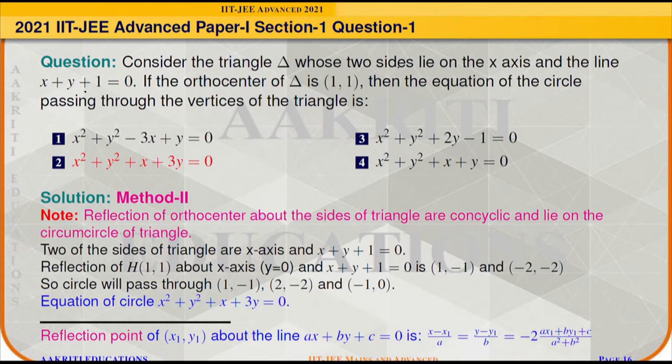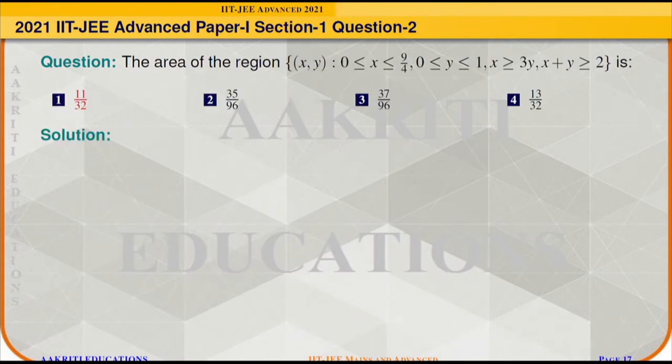So after solving, we will get the equation of the circle as x² + y² + x + 3y = 0. Thus, option 2 is correct. Question 2.